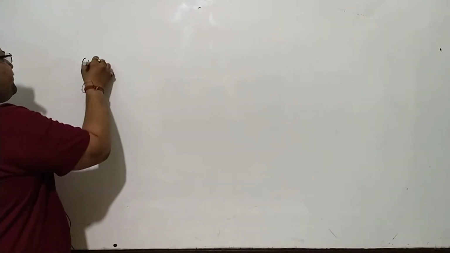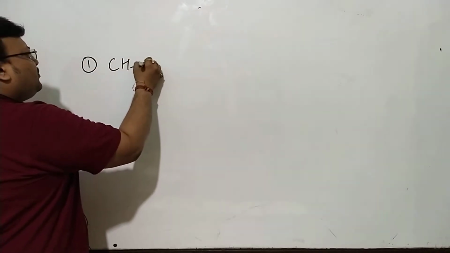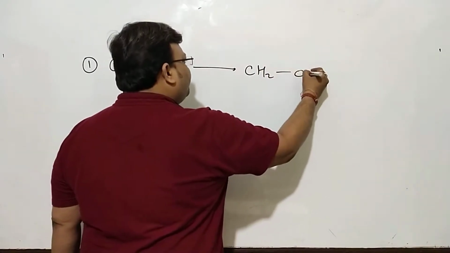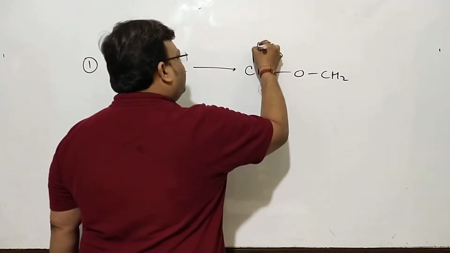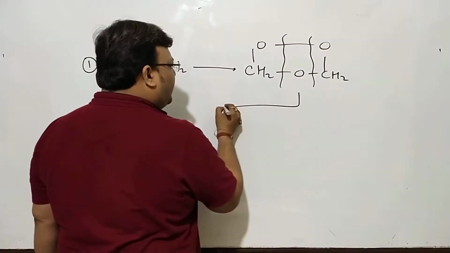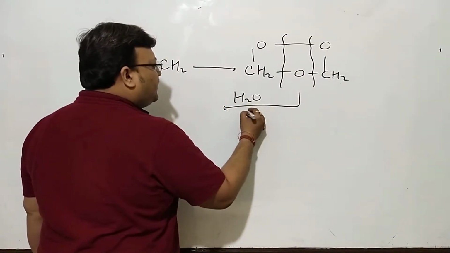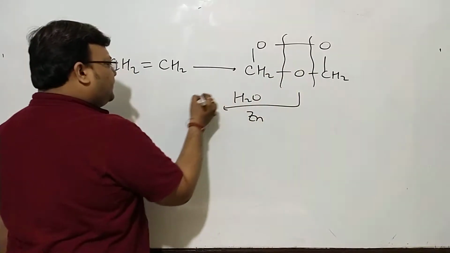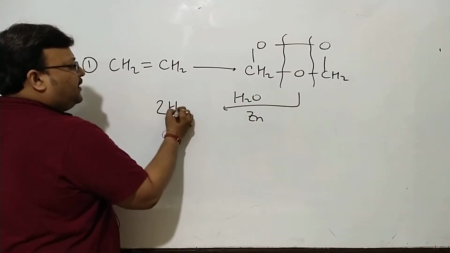Question 1: CH2=CH2. If this is the ozonide, you break it from the left and right in hydrolysis. Now what zinc does is neutralize this oxygen, and you end up getting 2 moles of formaldehyde.